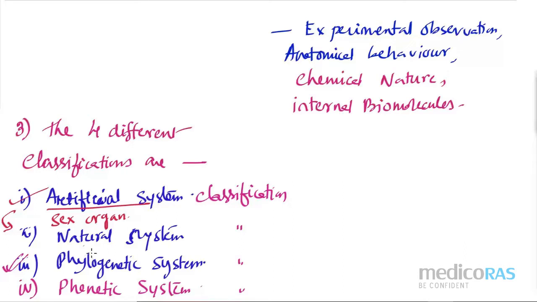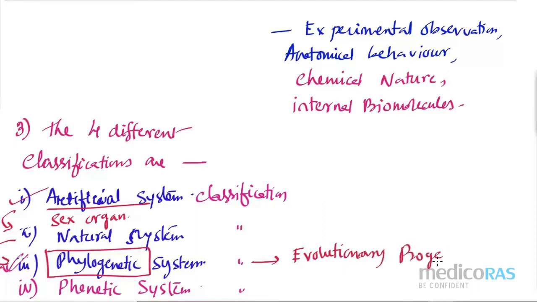Everything is good, but only one point they made a mistake. And what is that one point? That also we need to see. Because of that mistake, they started doing the phylogenetic system of classification. And phylogenetic is considered to be the most important classification. Phylogeny, just see the word, means they are using the information of evolutionary progress, right? So what happened during evolution, those points also they have included, and therefore this is known as the most acceptable system of classification, right?